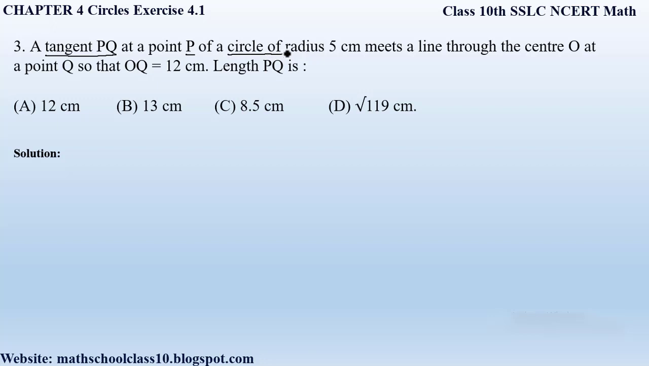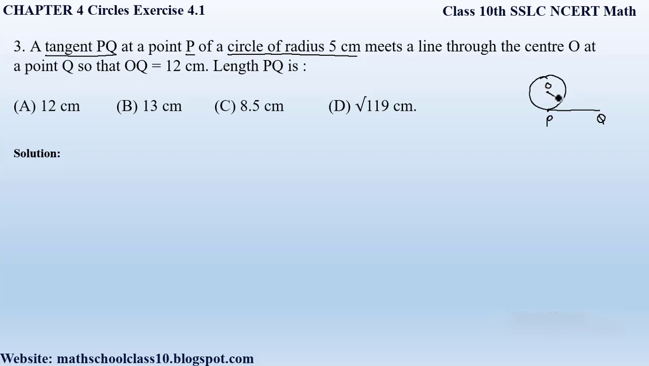So we have a circle whose radius is 5 centimeters. So here we have a circle, and at a point P we have to draw a tangent. Okay, so the tangent is PQ. So if the tangent starts from the point P, we can draw a tangent in this manner named as PQ, and this circle has a center O, and also they have given us that the circle has a radius of 5 centimeters. Now this center O meets the line at a point Q, so that OQ is equal to 12 centimeters.